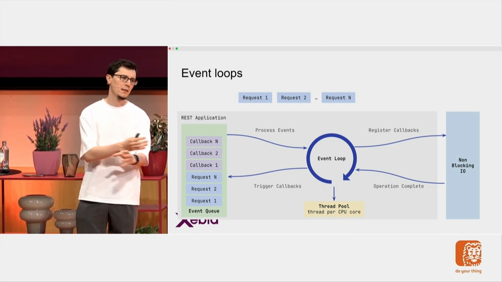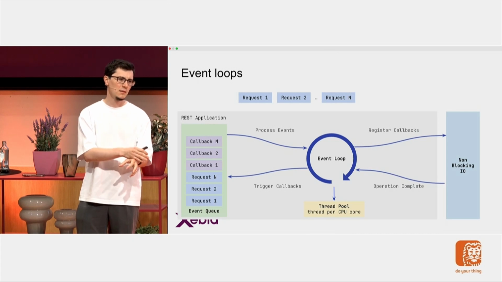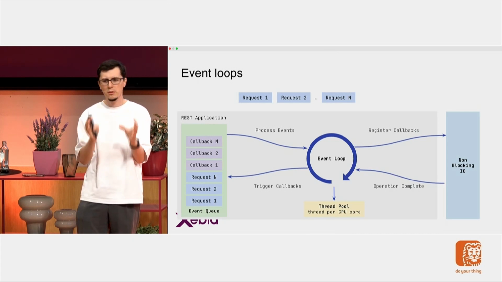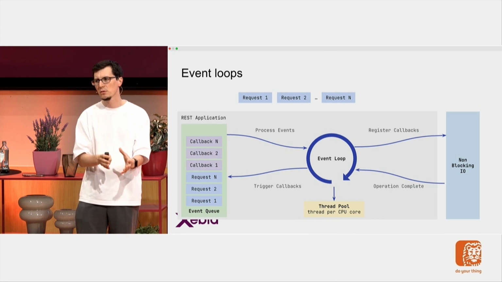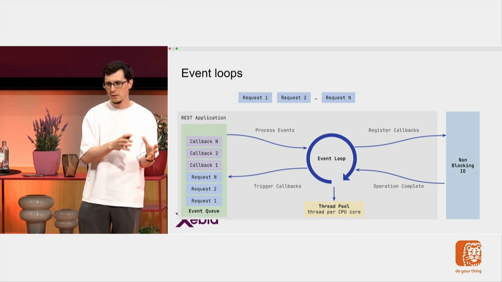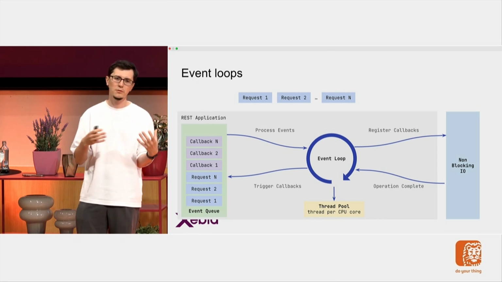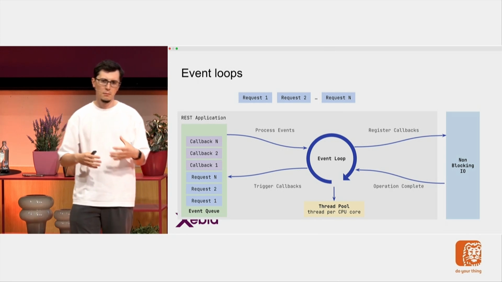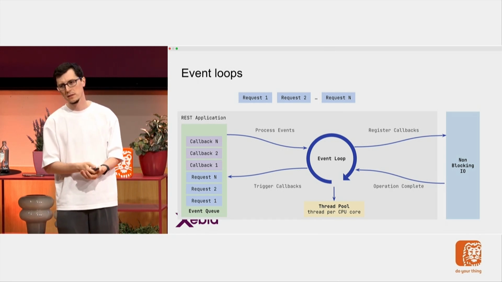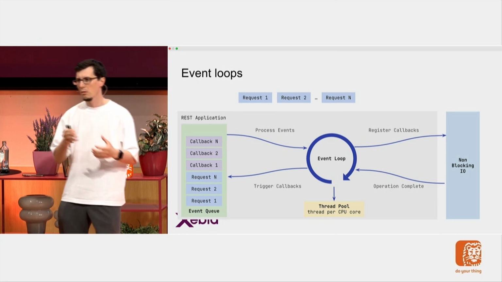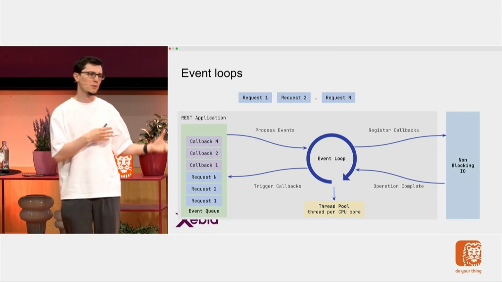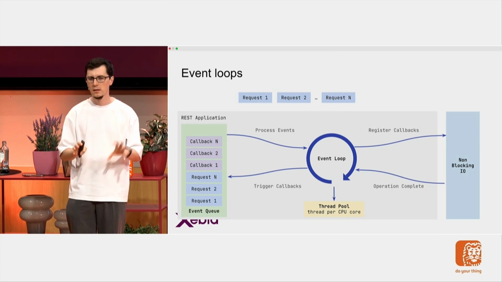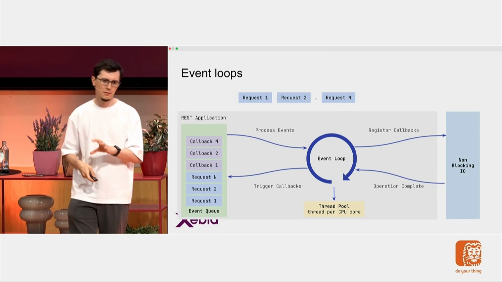Even though I have a very small number of threads in my thread pool, since I only use them for non-I/O operations, since they are never blocked, it's always enough to process a large amount of requests. So this is how I can process more requests with the same hardware resources. Almost all of the approaches we will talk about here use a similar approach like this. And the crucial thing is that we never block the threads with I/O operations.